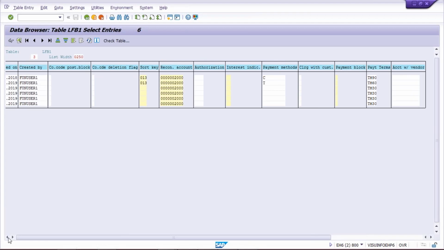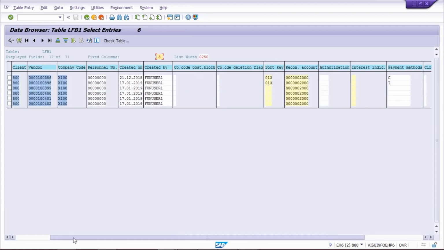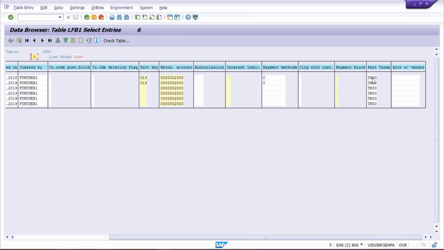In the sense, earlier it was like this, right? So this cursor I'm going to drag rightwards. Now look at here, all the vendors are appearing, out of which, let's suppose, vendor number 1 is using TM90, TM60, TM30, TM30, TM30. It means 4 vendors are using the terms of payment TM30.